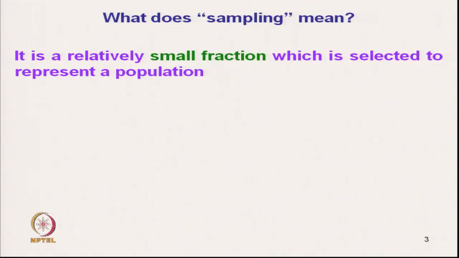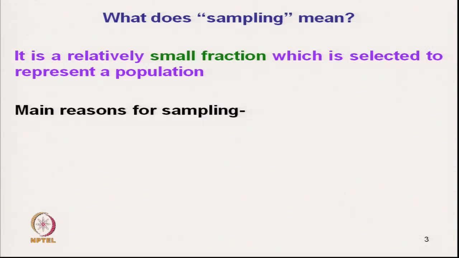So, question is that what does sampling mean? It is a relatively small fraction of material which is selected from the respective population, and the selection is not random. There are certain process of selection. So, main reason of sampling. Why do we need sampling?